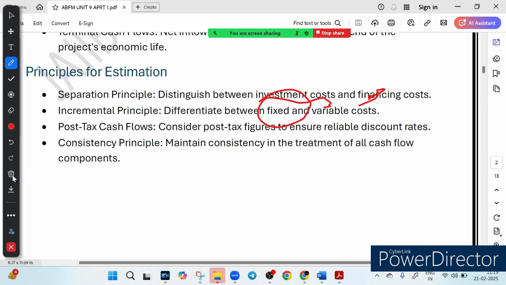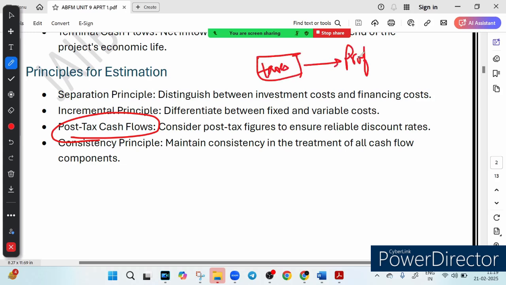Then we have post-tax cash flow, which means always look at the profit after tax to know the real return. Yes, very very important. After paying the taxes, whatever profit is left, you should look at that profit to see the real return.